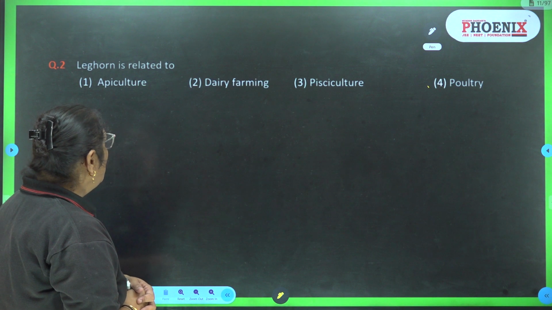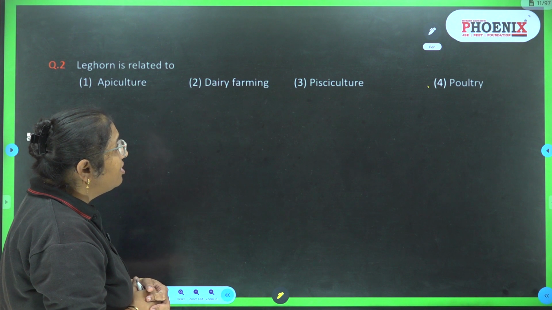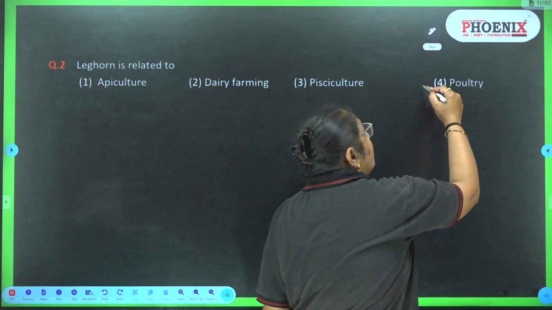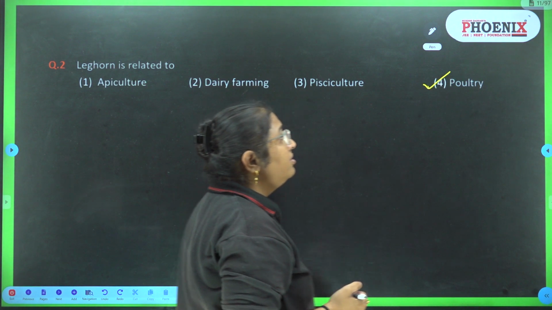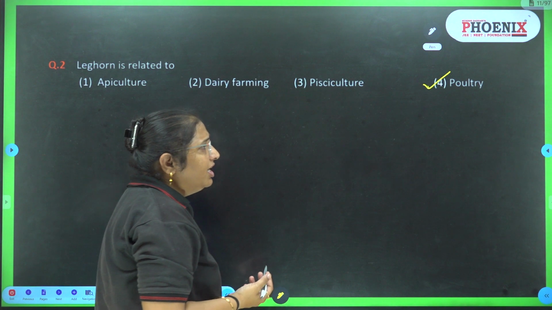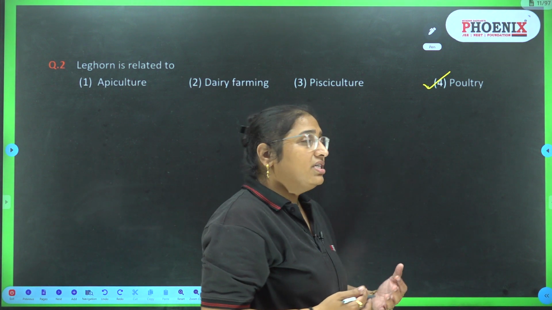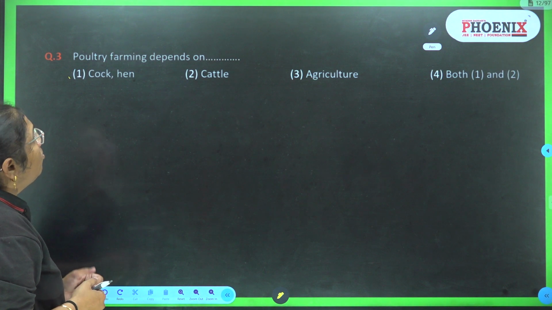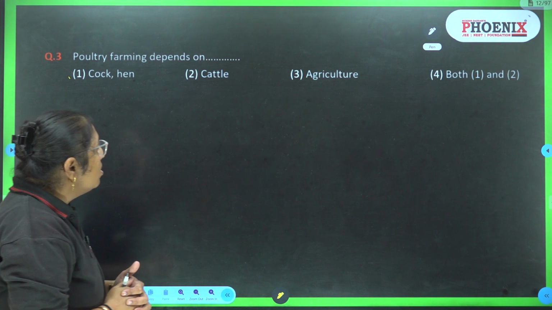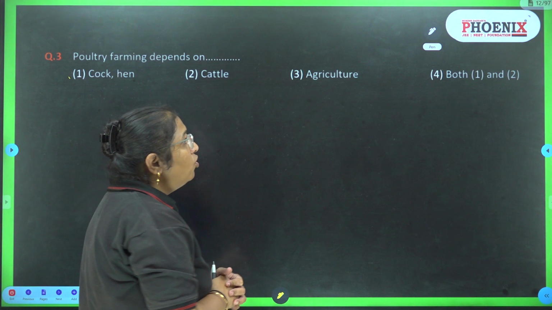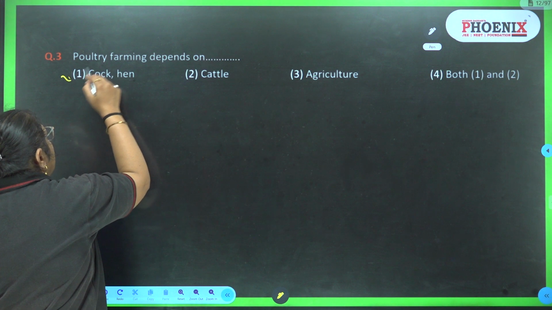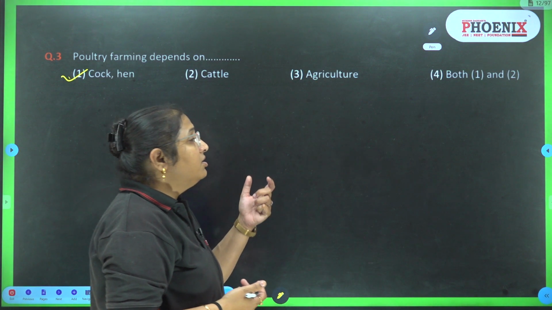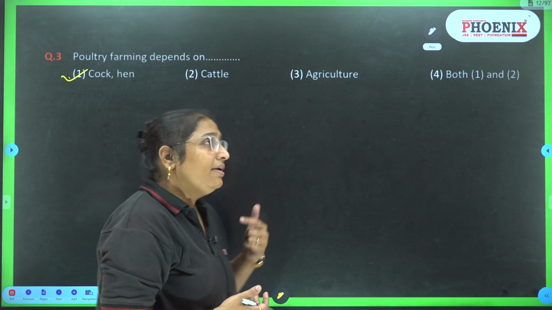Leghorn is related to apiculture, dairy farming, pisciculture, poultry. So leghorn, it is the example of hen, so it is related to the poultry. There are different types of breeds like leghorn, etc. They are related to the poultry. Poultry farming depends on cock, hen, cattle, agriculture, both 1 and 2. So the answer is cock and hen. In poultry farming, generally they are bred for the meat as well as egg.